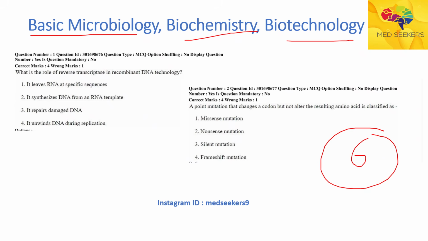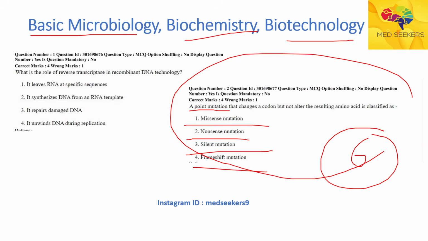and one question was asked regarding amino acids. So when you are preparing, suppose you are preparing what is point mutation, you will get an answer. Apart from that, read about what is nonsense mutation, what is silent mutation, what is frameshift mutation. Make sure you cover the entire topic. Same questions don't repeat, but concepts do repeat in many entrance exams, not only in CUET PG. So when you are solving PYQs, solve them in a very smart way and make sure you master the concept.